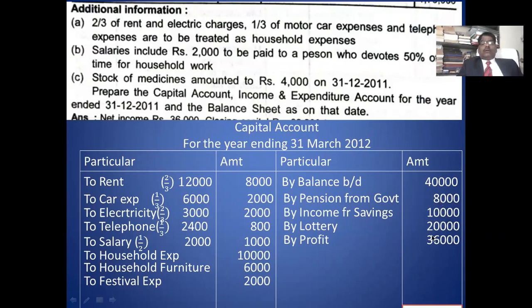On closing the account, the total is 1,14,000. You take the total, balance carried down 82,800, this goes to balance sheet.